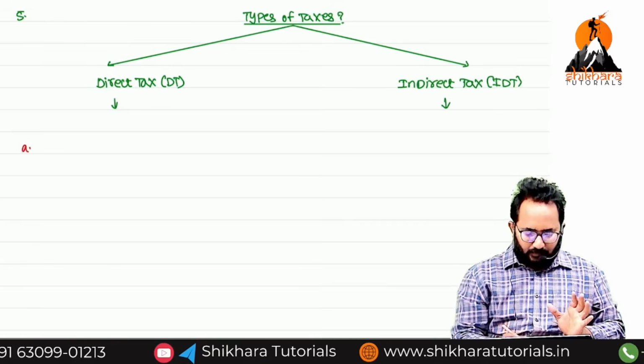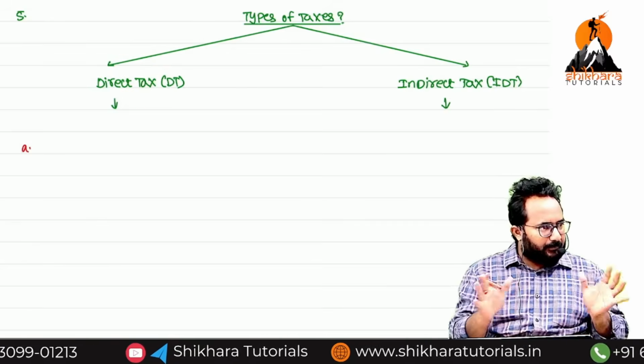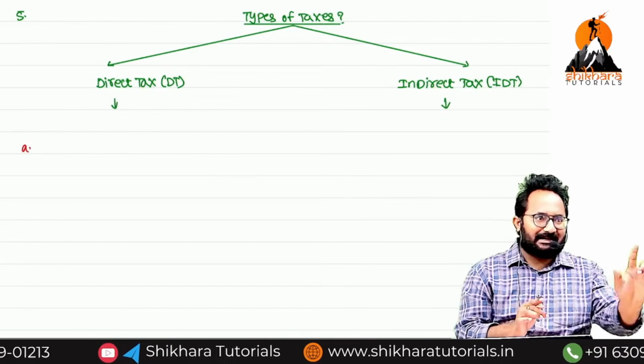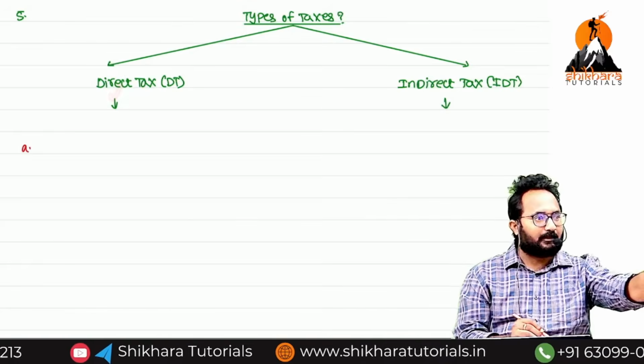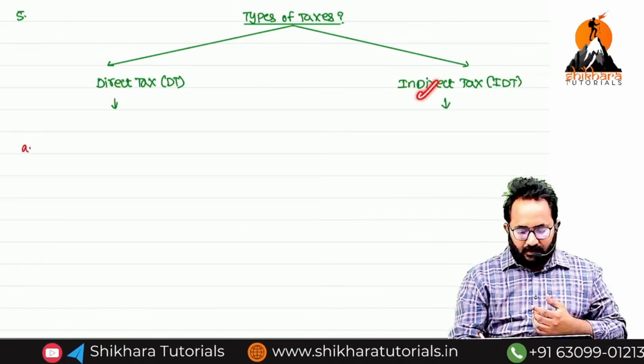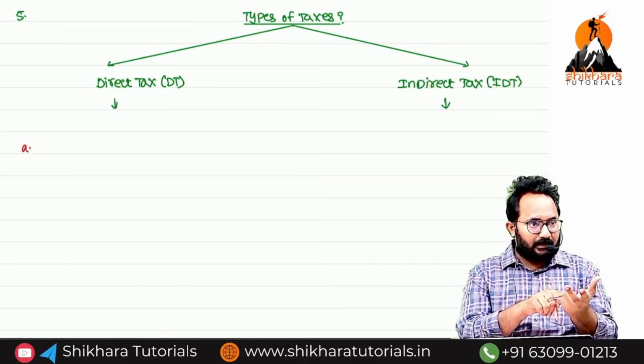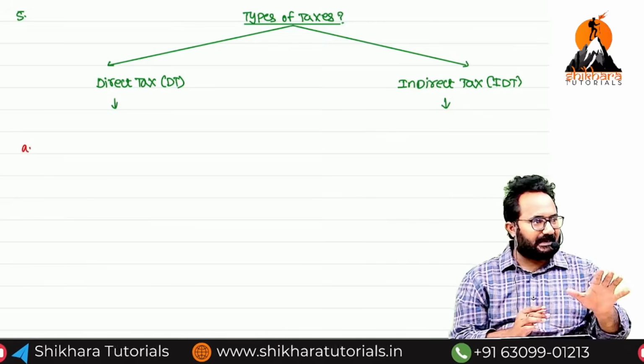Okay, so there are two types of taxes. In public, one tax is collected, that is income tax, which is the example of direct tax. GST and customs duty are examples of indirect taxes.